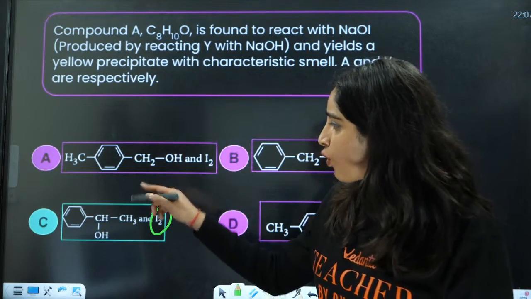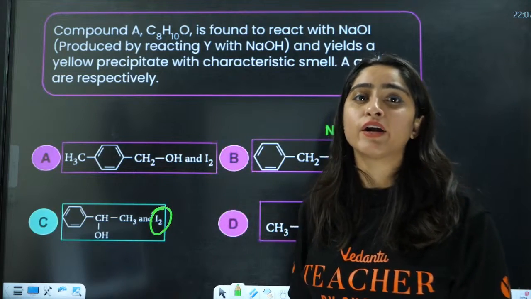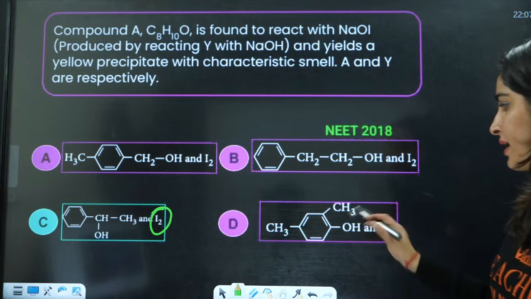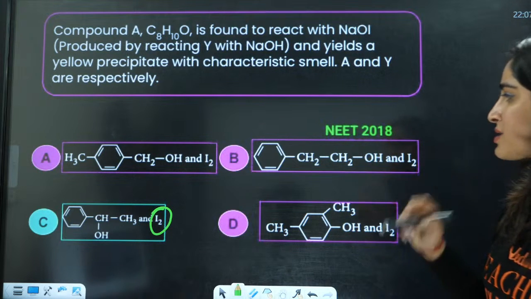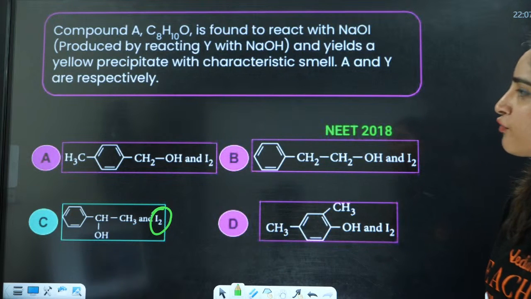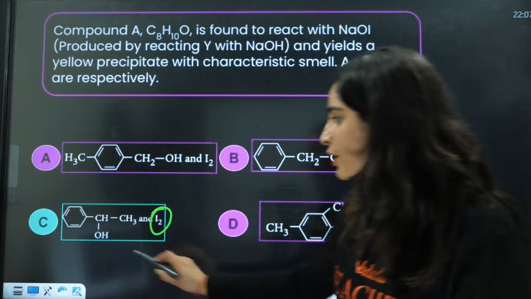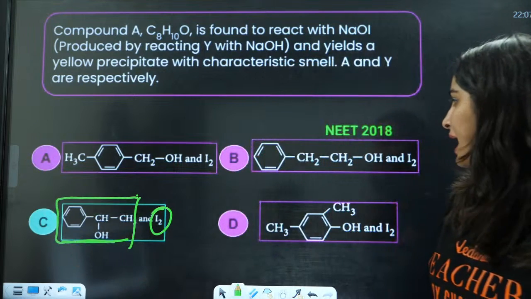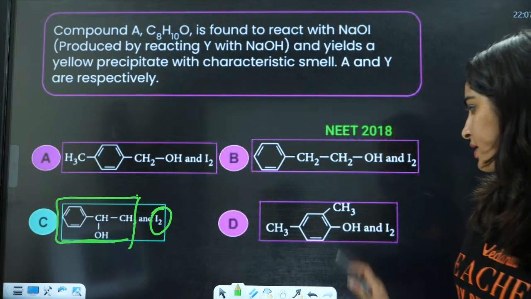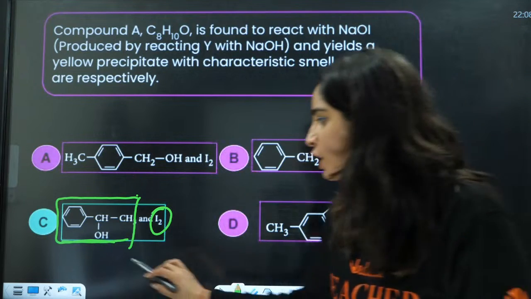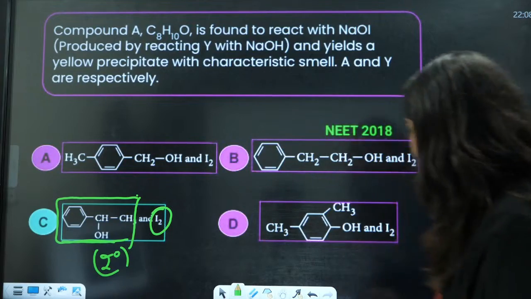You have to select those alcohols that are going to give a positive iodoform test. Basically, they are asking which is going to give you a positive iodoform test here. This is going to give you a positive iodoform test, right? This secondary alcohol is going to give you a positive iodoform test. Understood this? A 2-degree alcohol is going to give a positive iodoform test.